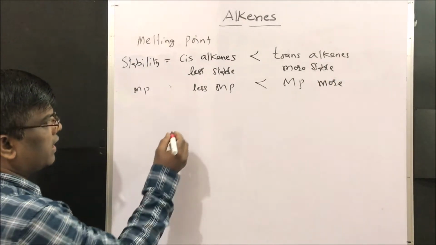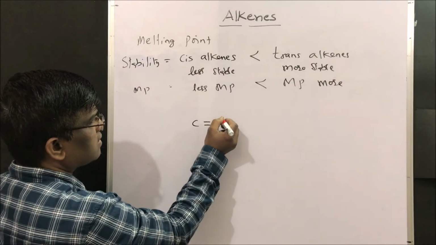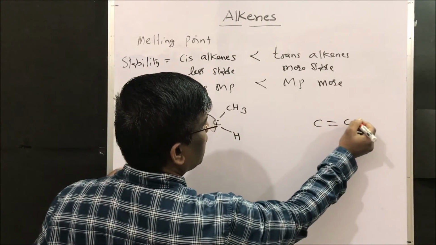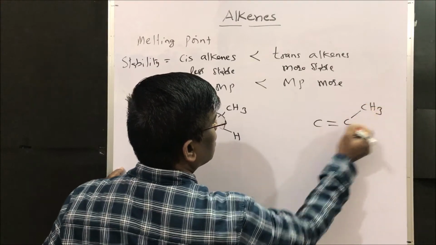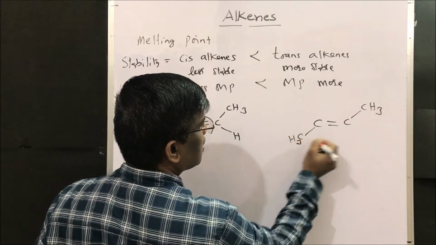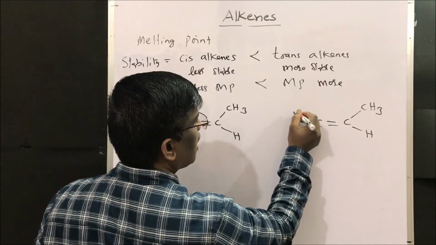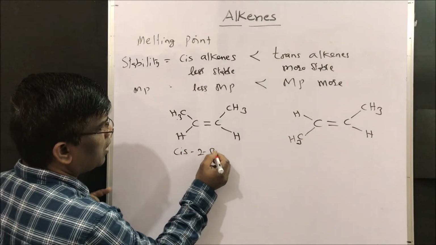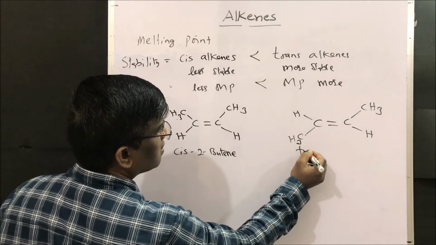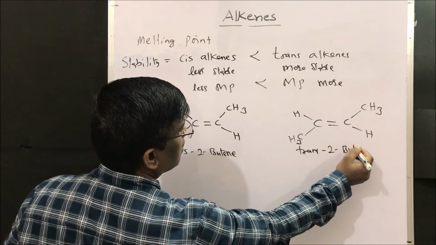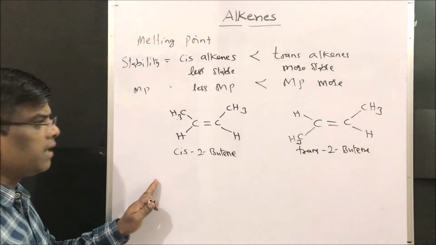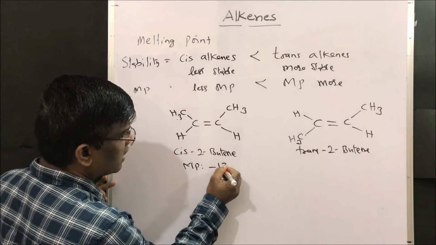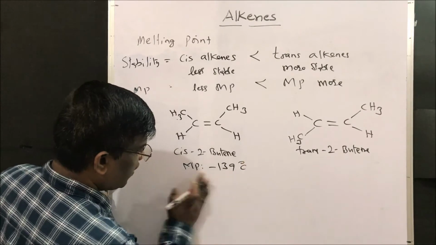For example, let us take cis butene and trans butene. These two compounds are isomers of butene. This is cis 2-butene, and this is trans 2-butene. When you compare the melting points, cis 2-butene has a melting point of minus 139 degrees centigrade.